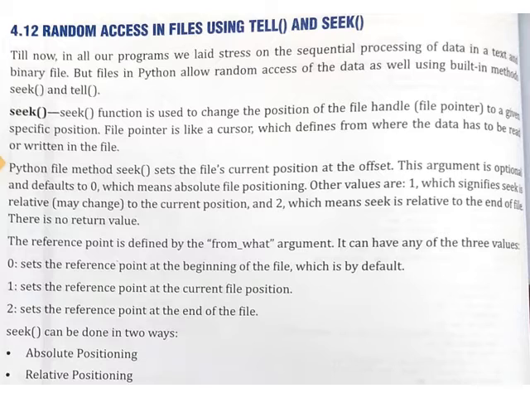When you talk about 0, now refer to the content that is given just below this paragraph. The reference point is defined by the from argument. It can have any of the 3 values. 0 sets the reference point at the beginning of the file, which is the default. Underline this, because 0 is important. If you are writing 1, it sets the reference point to the current file position. That means wherever the current file handle is, it will work accordingly. 2 sets the reference point at the end of the file. So these are the 3 values that can be used with seek.